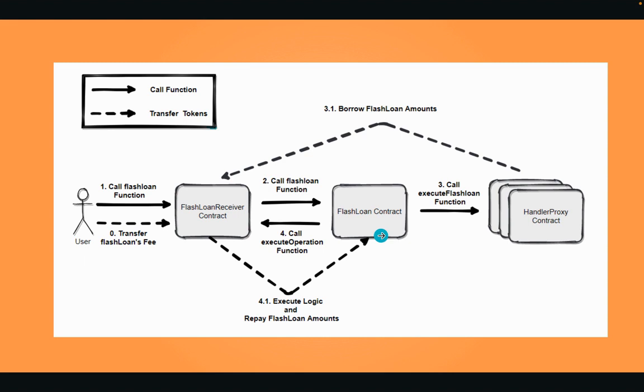After that, it will also call back another function of yours named executeOperation. In this function, you write your own logic about what you would do with the money they sent to you. And at the end of this function, they're going to take the money from your contract back to the Flashloan.